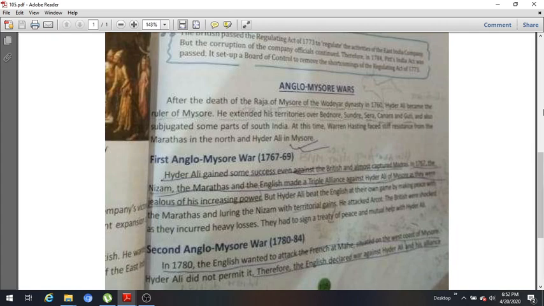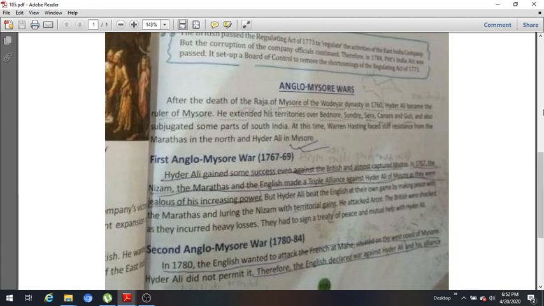Now let us shift to another topic, that is the Anglo-Mysore Wars. This is a very important series of battles which were fought between the Mysore state and the Britishers, known as the Anglo-Mysore Wars. It was a series of four battles. Two were led by Hyder Ali and two were led by Tipu Sultan.